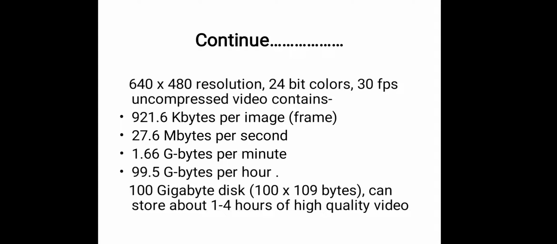If we store on a 100 gigabyte disk, it takes only 1 to 4 hours of high quality video. Storing more is difficult, and it is difficult to communicate from one place to another because it requires high bandwidth capacity, which results in increased cost.